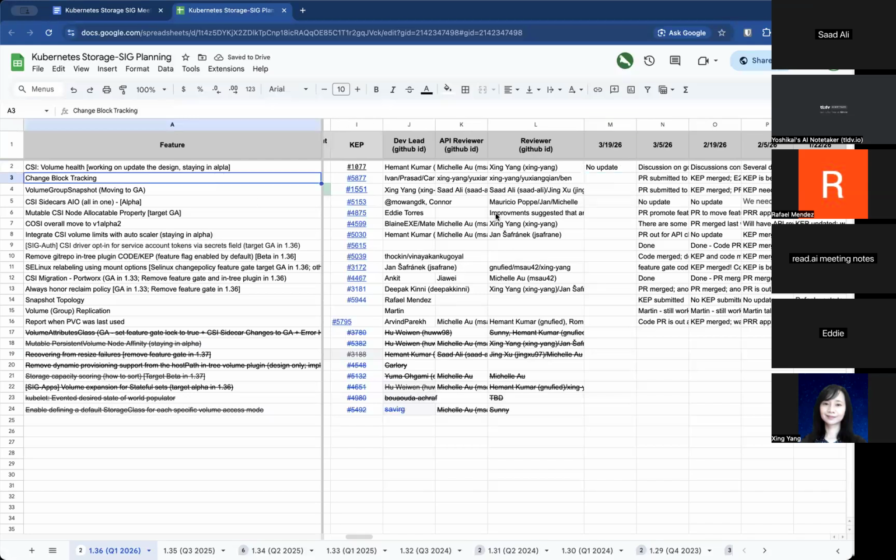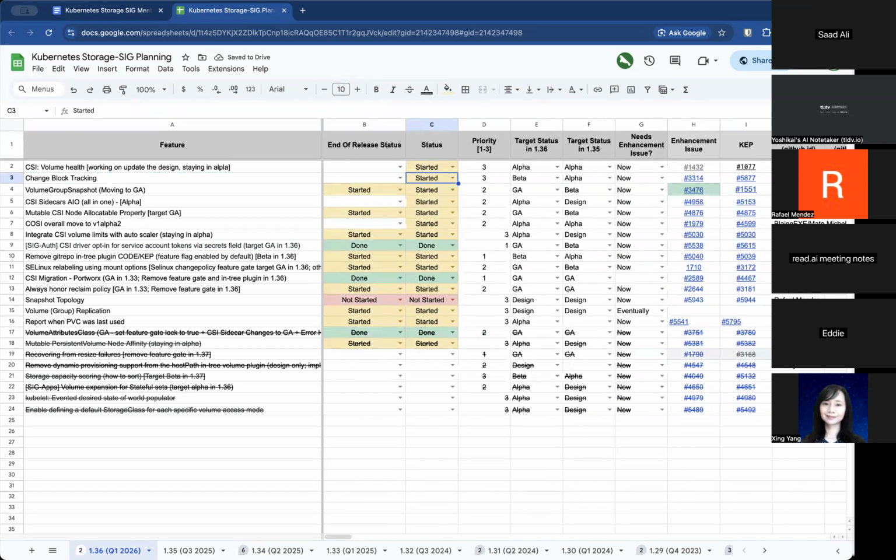Next, we have change block tracking. Previous status was PR submitted to update CRD to beta, being reviewed. Next step, cutting the release. Anything new on this one? Yes, the release is cut for the beta. So then we are updating some tests to use the updated CRD. Awesome, good progress.